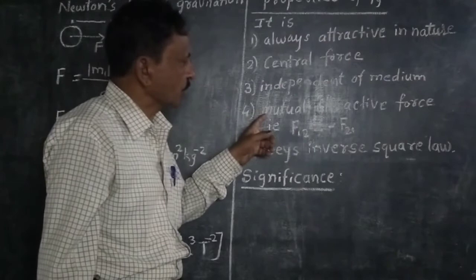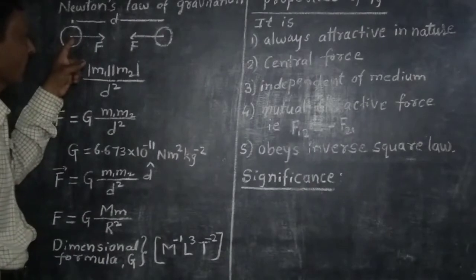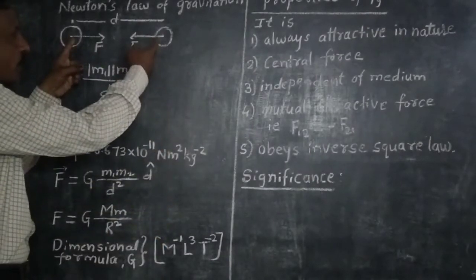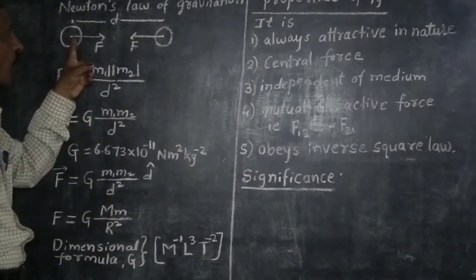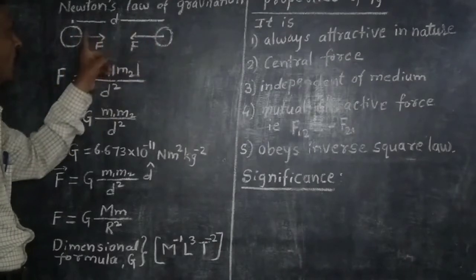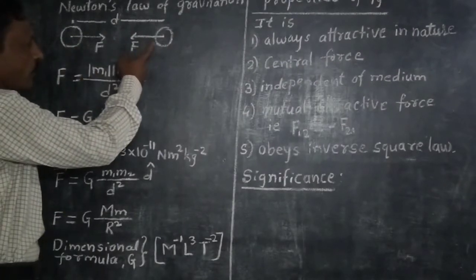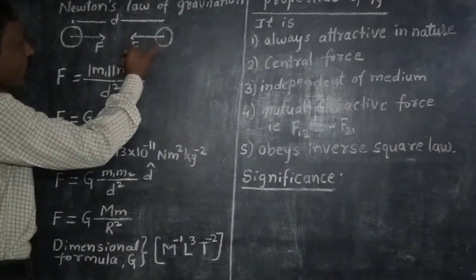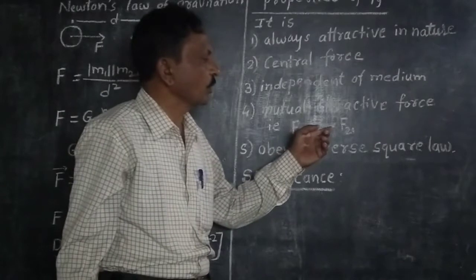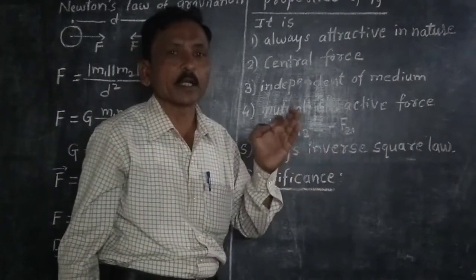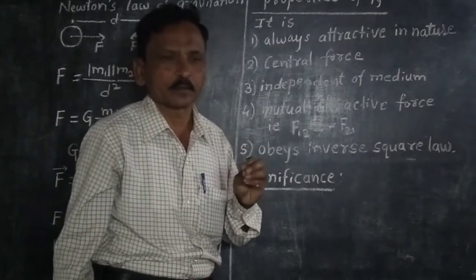And gravitational force is a mutual attractive force. That means the force of attraction on the first body due to the second body is equal to the force on the second body due to the first body. That is, F12 is equal to minus F21. Here the negative sign indicates that these forces are opposite in direction.